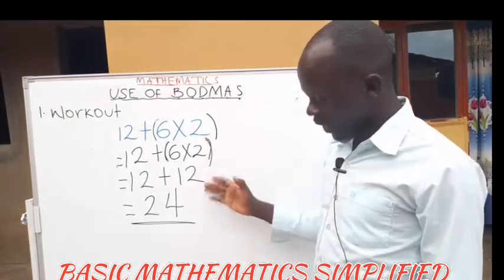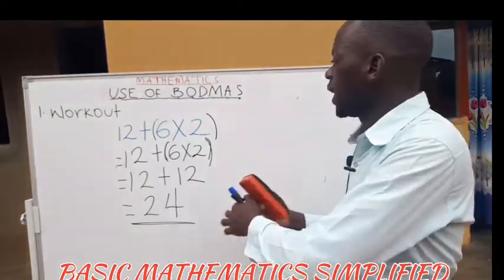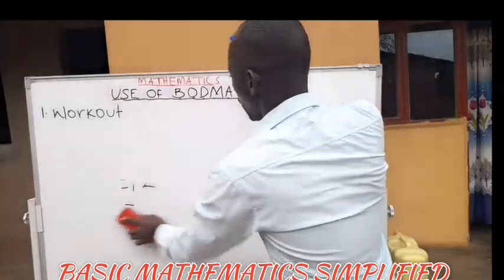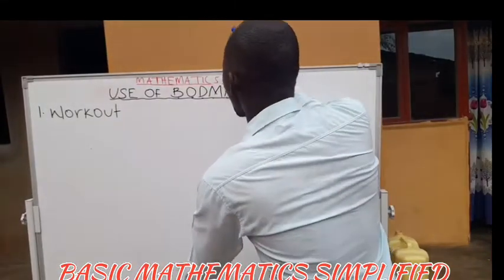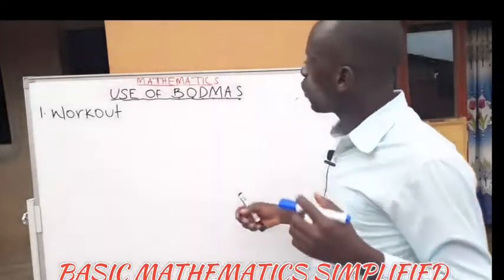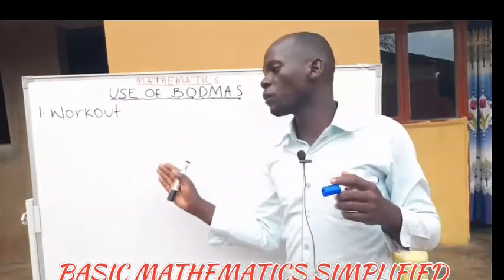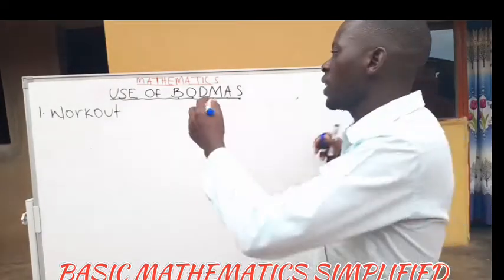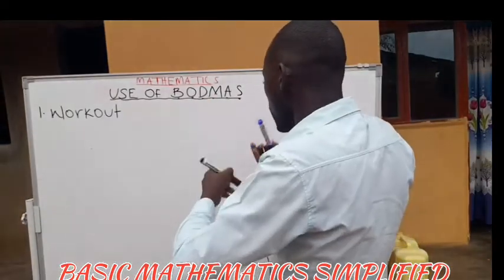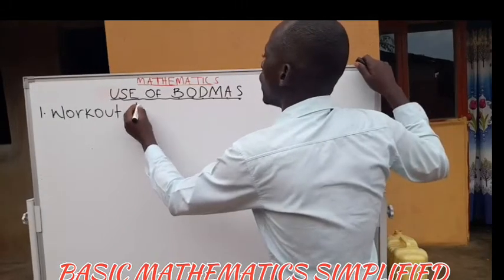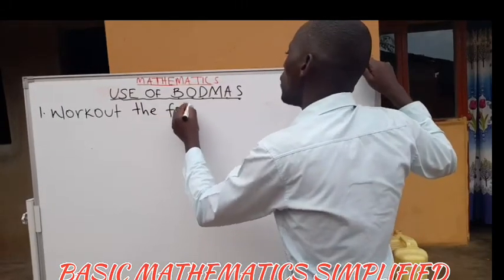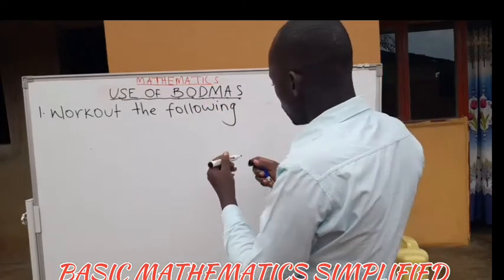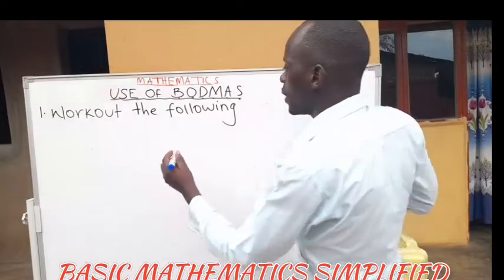Any operation that is here, we are going to handle, and then we shall find ourselves moving. I don't want to move out with very many examples. I don't want to give you a lot of work. So work out. The other one was for subtraction. This one was for multiplication. So I want you to try for me the following. Just try for me. Work out the following. Remember, we are still moving on. These numbers have not ended. Work out the following. Number 1,